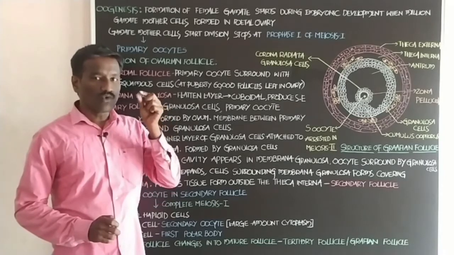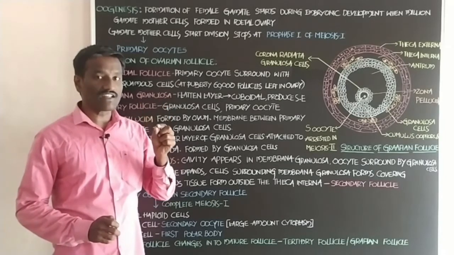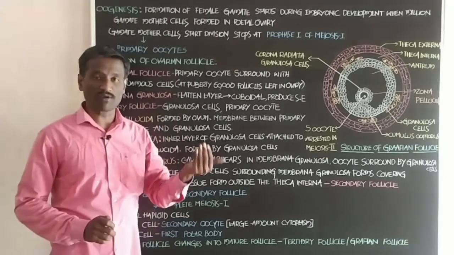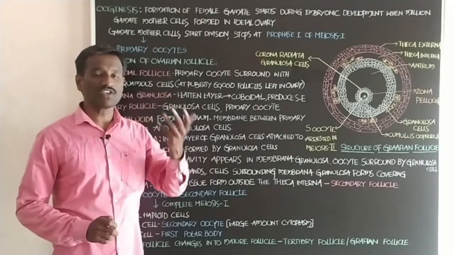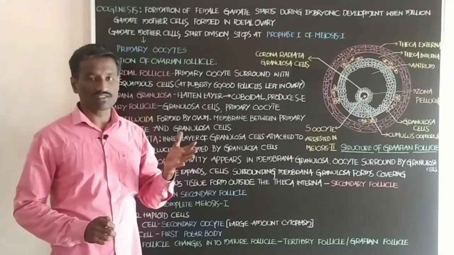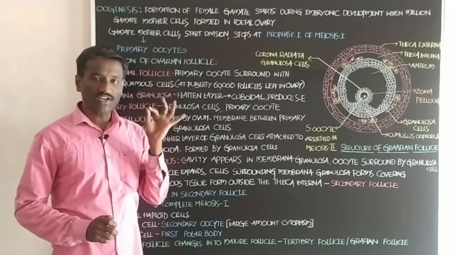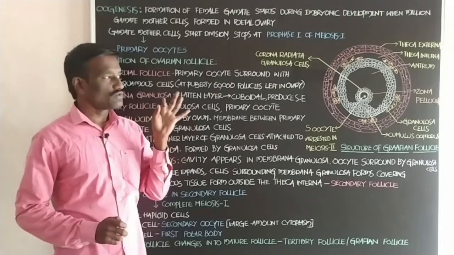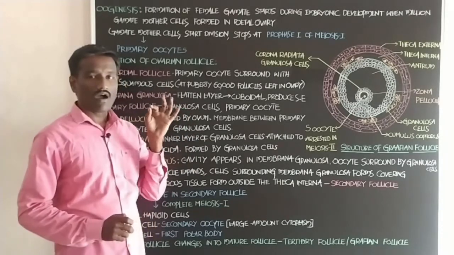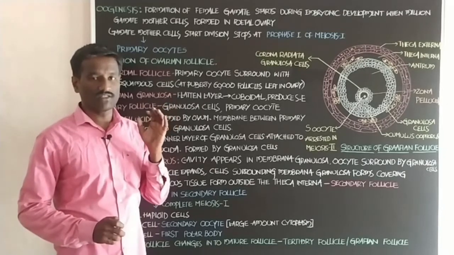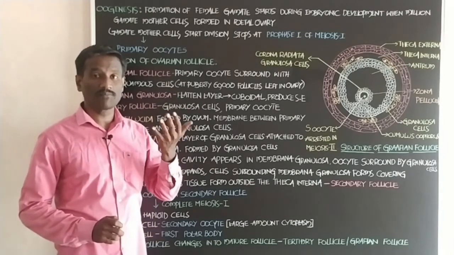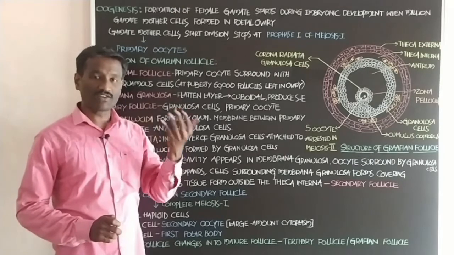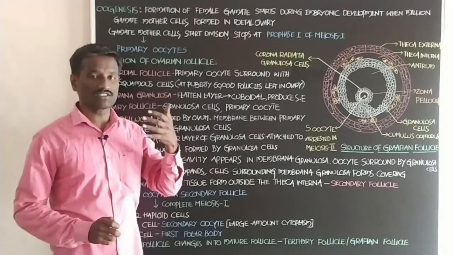The ovary present in the unborn human being after 8 weeks from conception, that is the fetal ovary. Unborn human being means after conception it is a complete 8 weeks, more than 8 weeks.